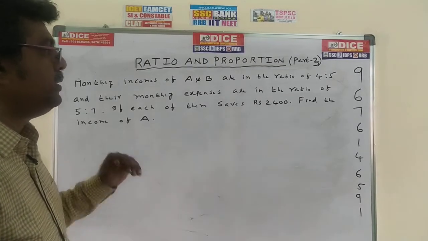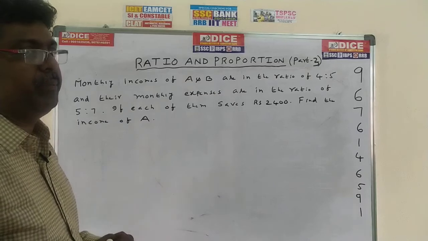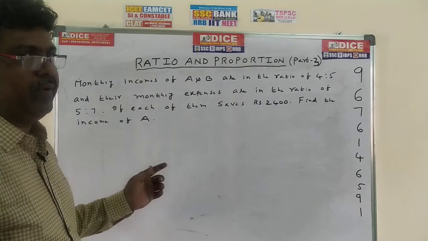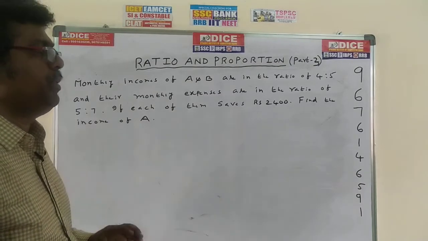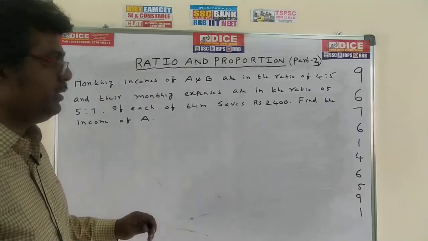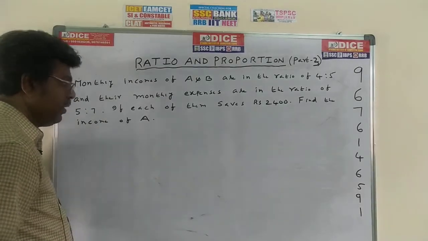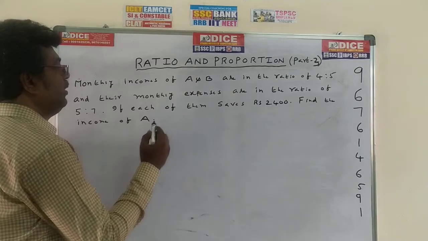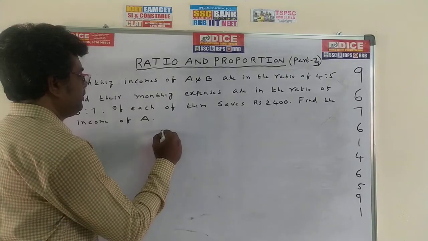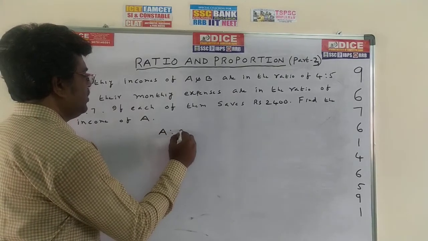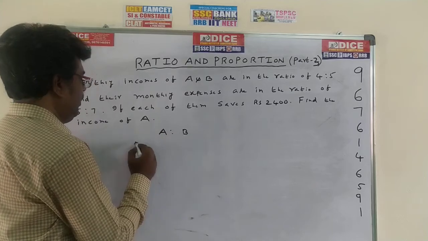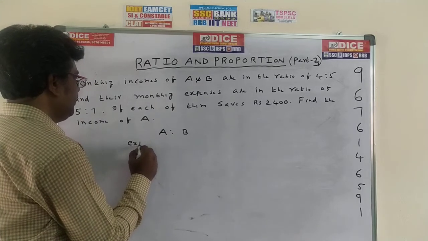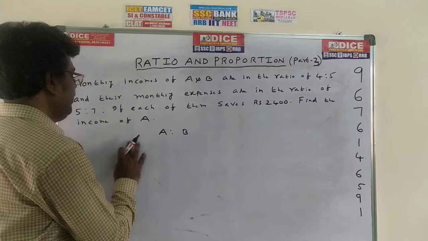This model is the same as the previous method. The previous method we have done. Same model as the previous method. I am writing the shortcut here. I am doing the shortcut only. So A is to B. First he has given incomes.